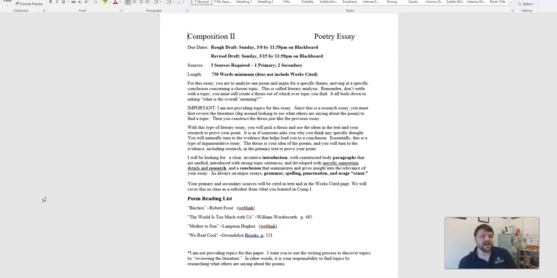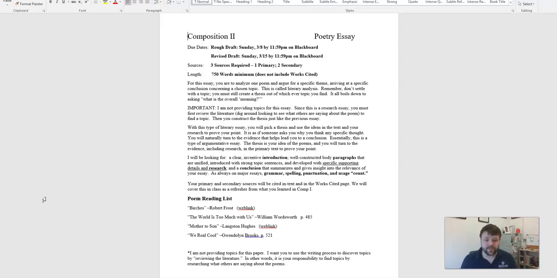I'll also have a different type of outline template. I don't require you to turn an outline in unless, say, it's in your journal or in your discussion board. But mainly I want you to use those if you can to really help yourself organize your ideas and your thoughts before you start typing.